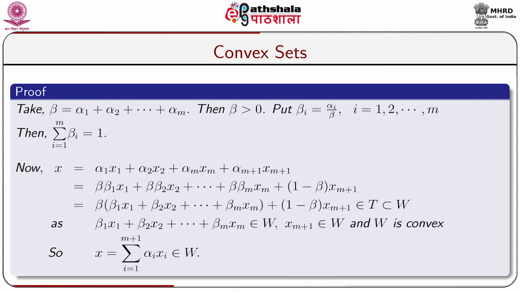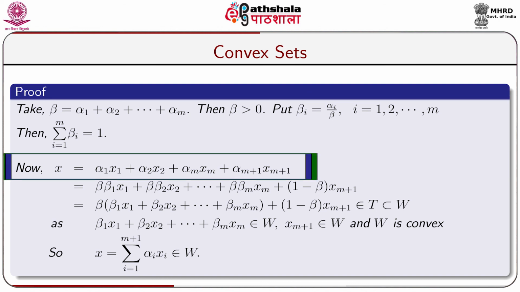Let us take beta equal to alpha 1 plus alpha 2 plus ... plus alpha m, then beta is greater than 0. Put beta i equal to alpha i by beta, and this is meaningful because beta is strictly greater than 0 and i equal to 1 up to m. Then sigma i equal to 1 to m beta i equal to 1.